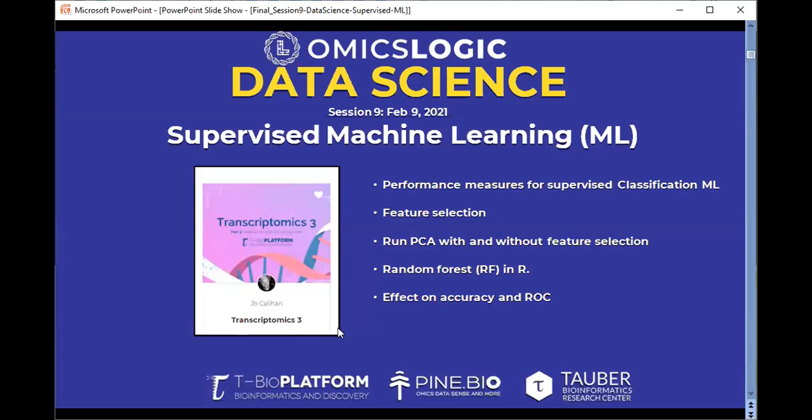In today's session, we will learn about various performance measures of classification machine learning techniques. Then we will also get an overview of feature selection and feature extraction. Then we will also do hands-on for the machine learning algorithm, specifically classification algorithm, on our Codeomics platform. Then we also learn about the effect of the accuracy and the ROC.